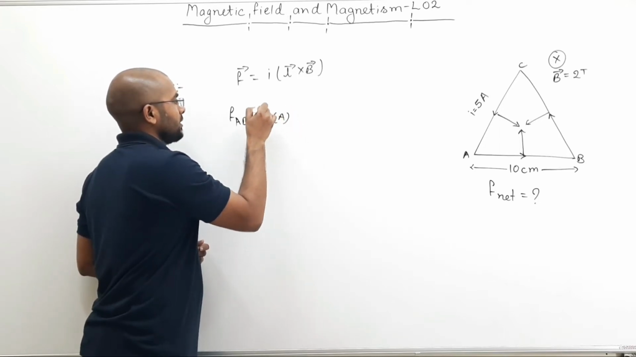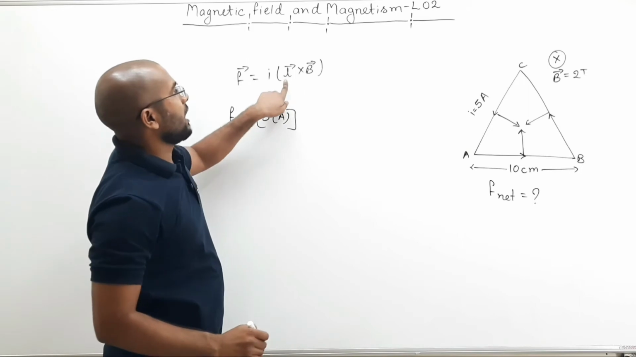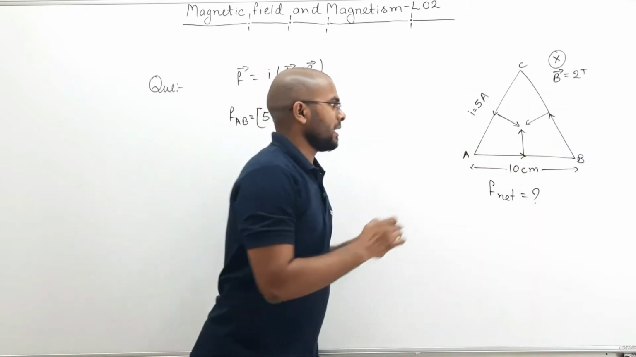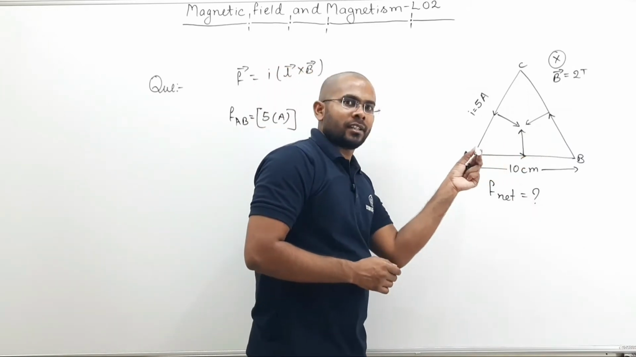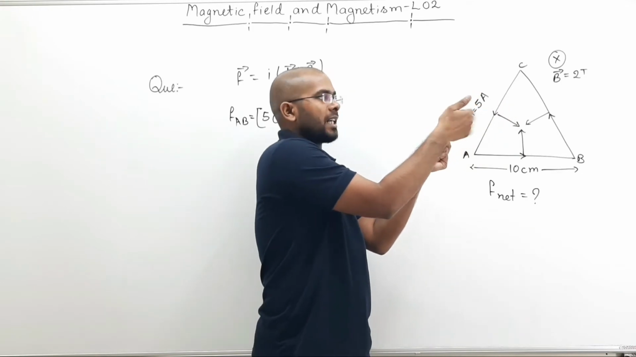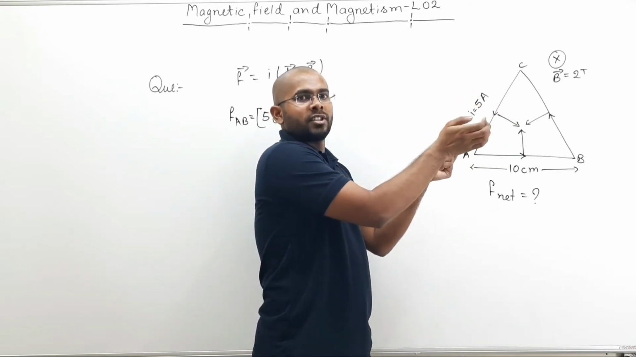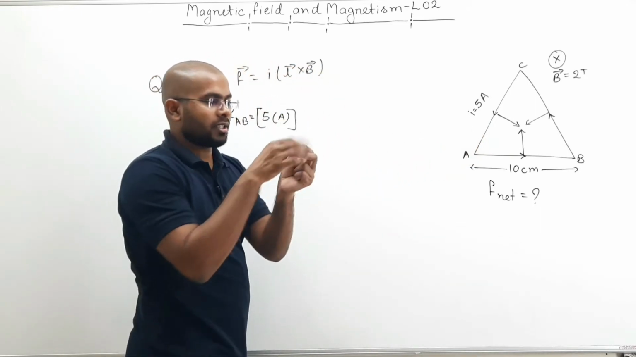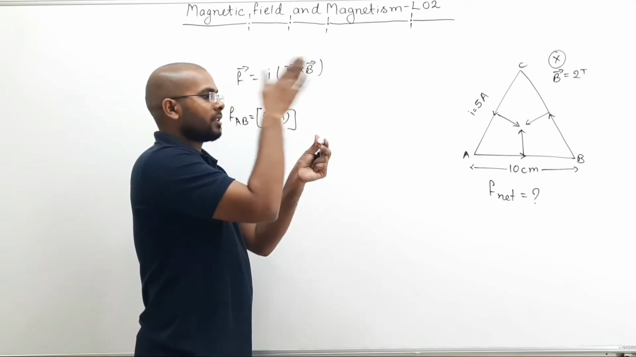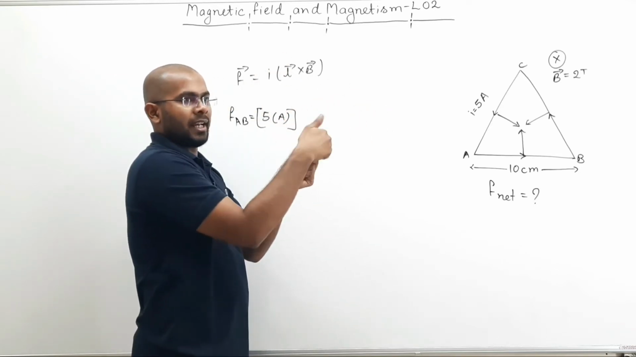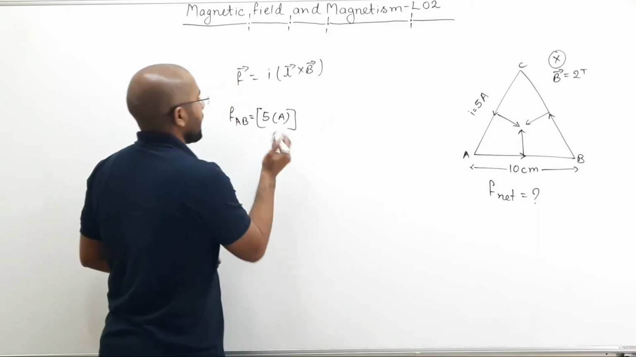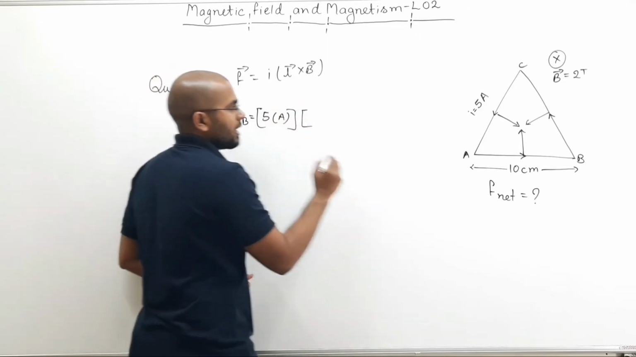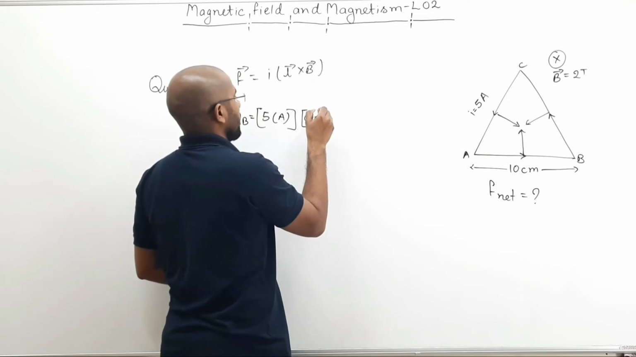And see here, the direction between length and B, meaning the direction of current taken as direction of length, and the field vector which is directly inside. So length and field are at 90 degree to each other. So L cross B is LB sine 90, because this is the direction of field, this is the direction of length. So sine 90 is 1. So you can write I, 5 ampere current. Length, how much is length? Length is 10 centimeter, which is 0.1 meter.